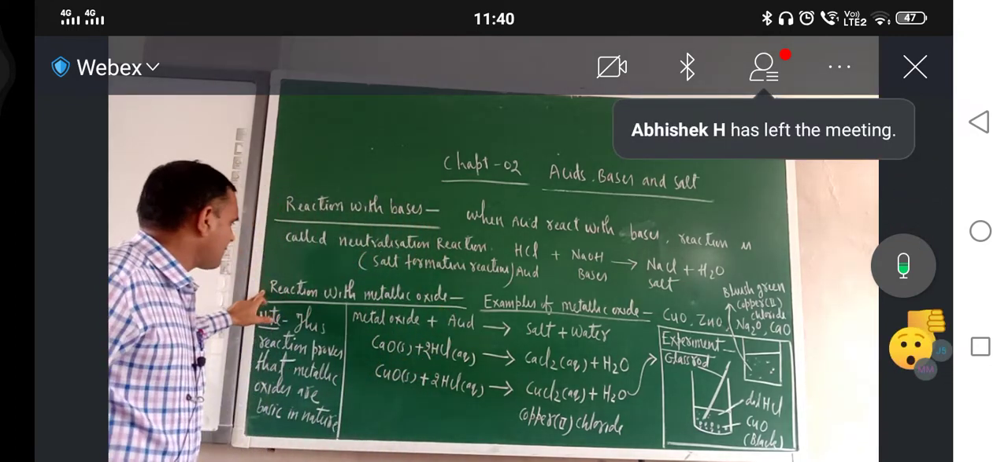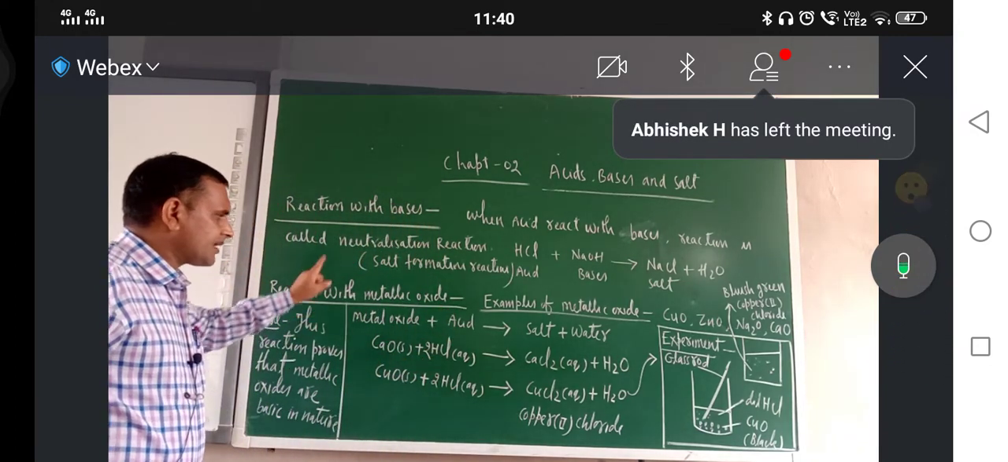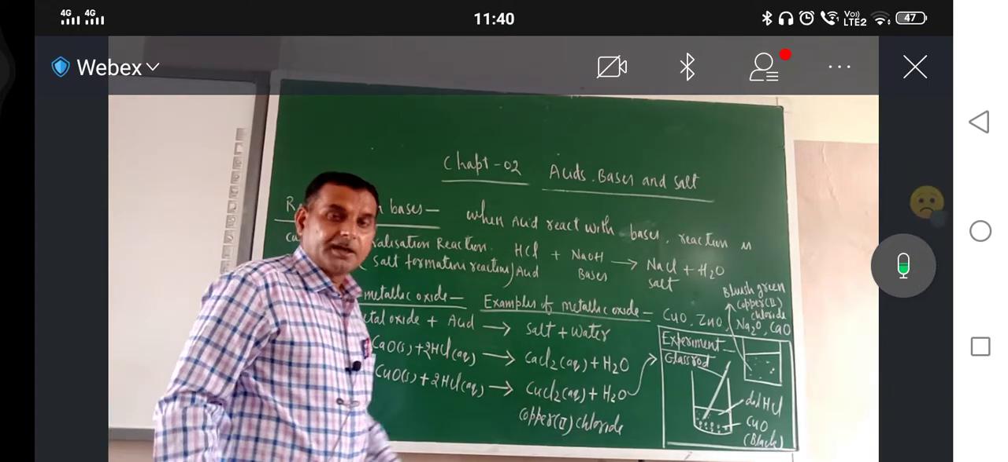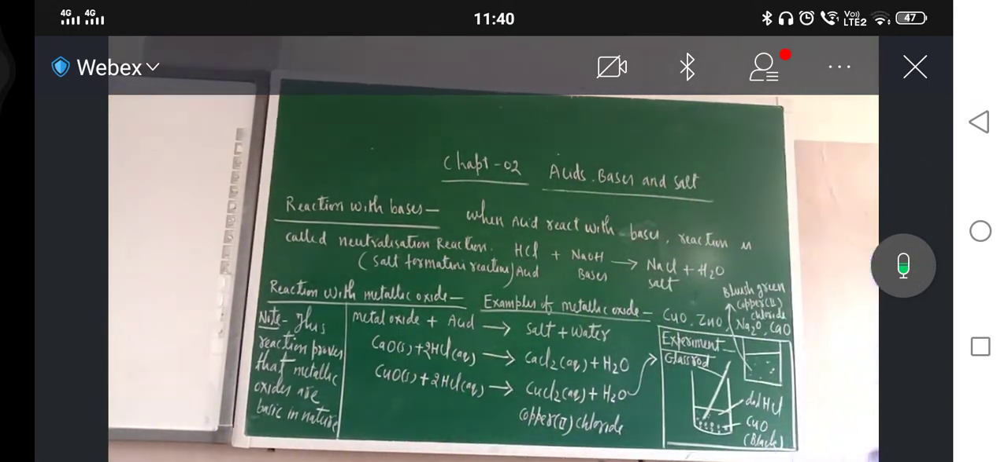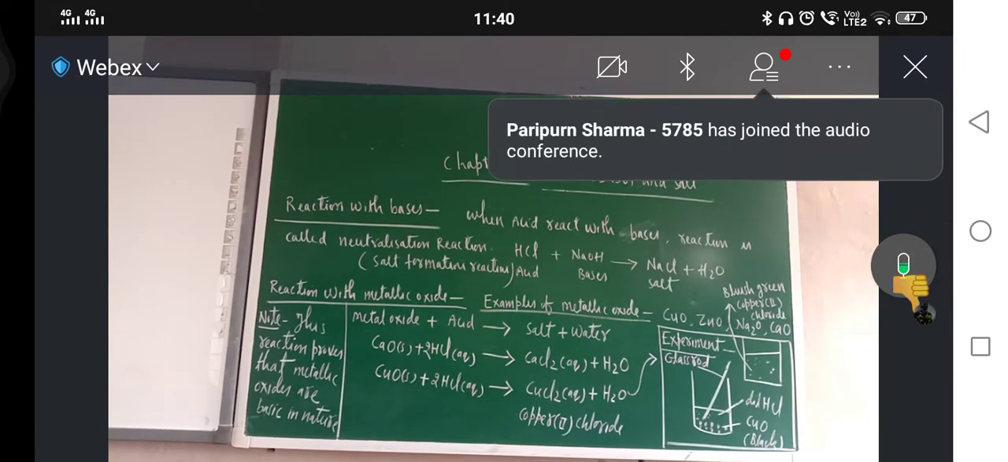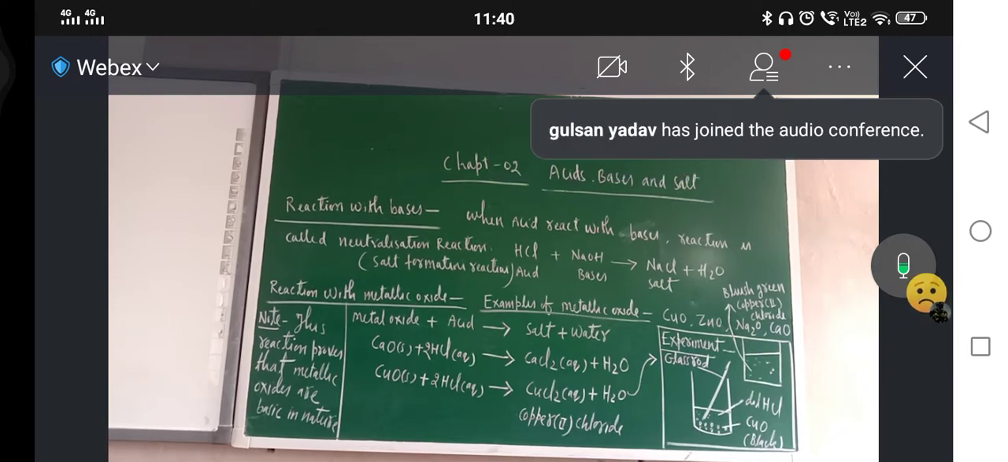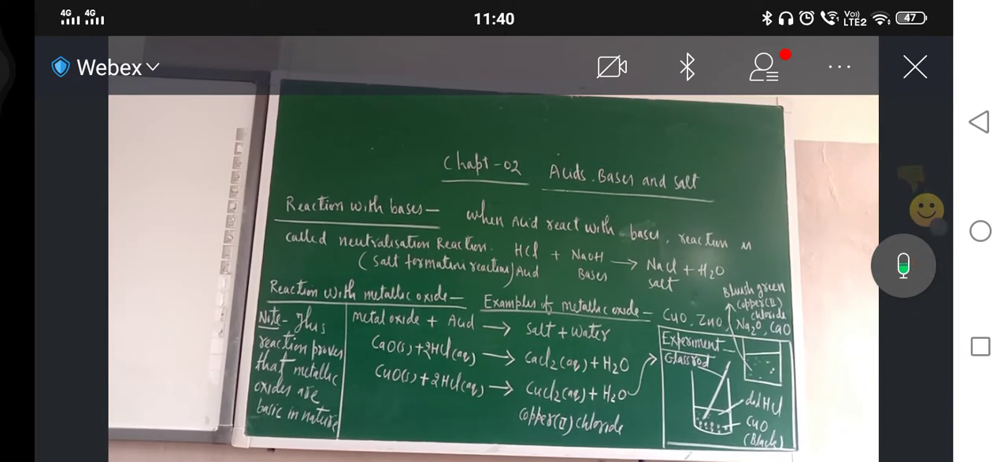The next chemical property of acid is reaction with metallic oxides. What do you mean by metallic oxides? Metals and their oxides. Metal and oxygen.